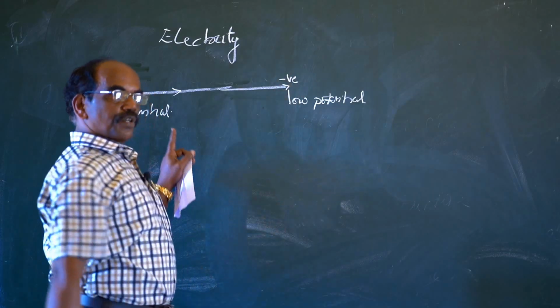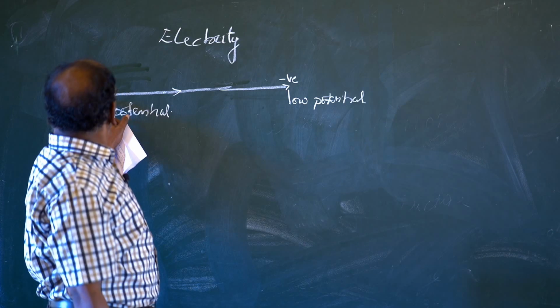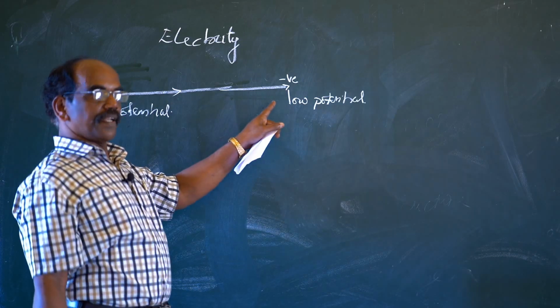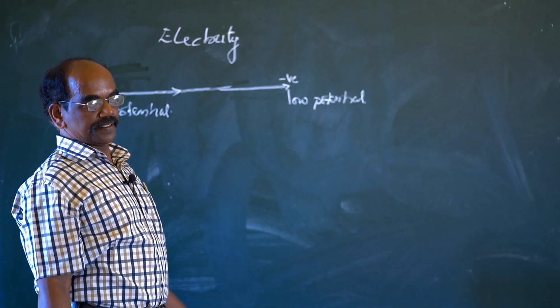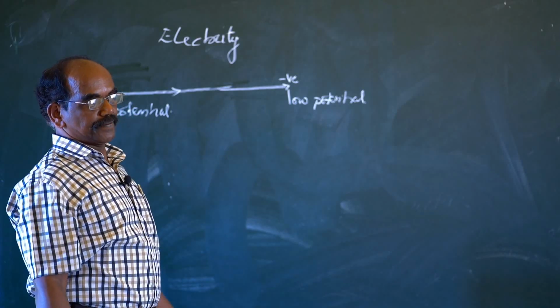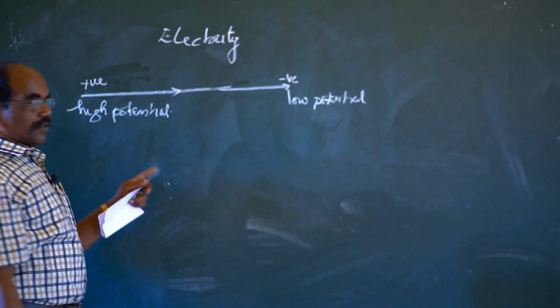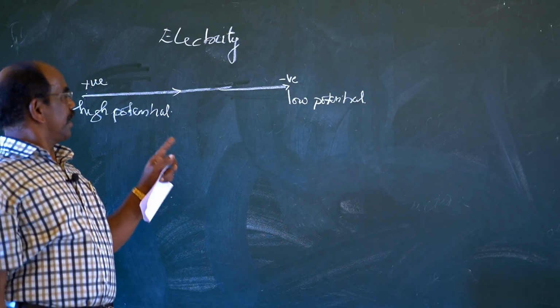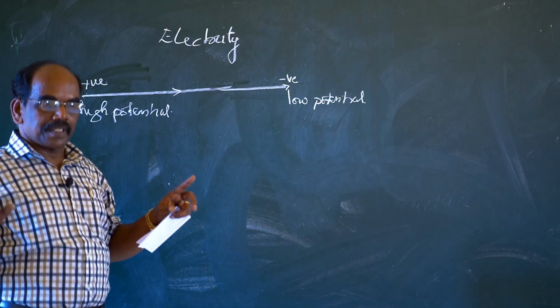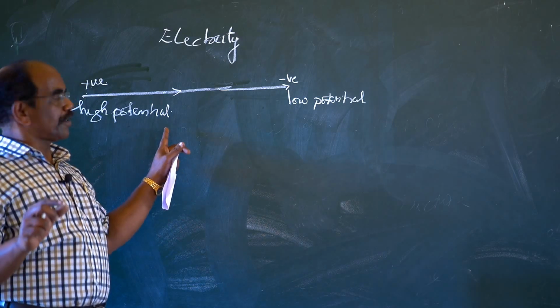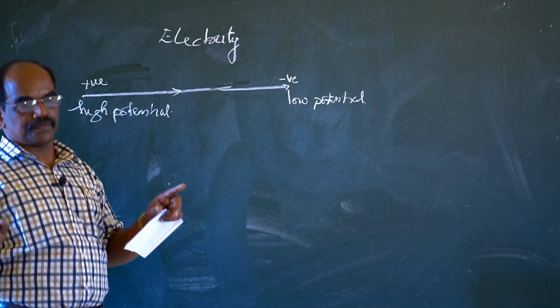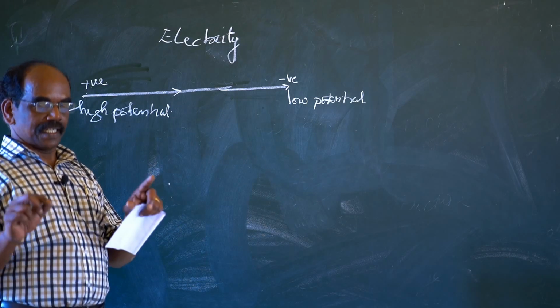So an electric circuit has positive and negative charges, two poles. And as I stated, a medium is required in order to move these electrons, and that is the metallic conductor.